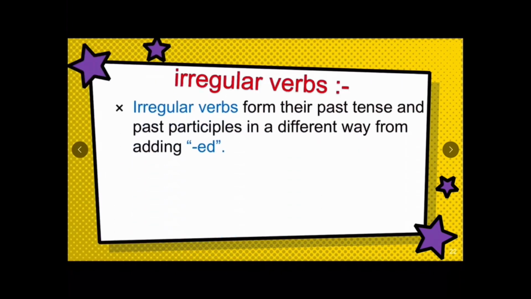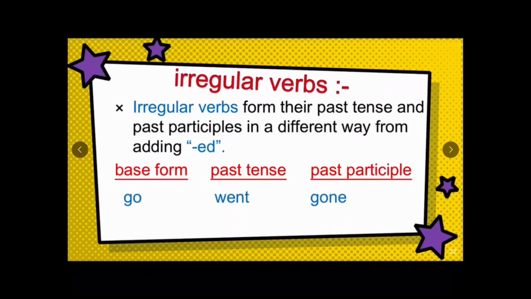And irregular verbs form their past tense and past participle in a different way from adding ed. For example, go, past tense is went and past participle gone. Sit, sat, sat.